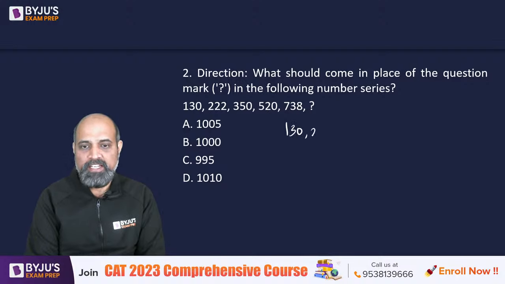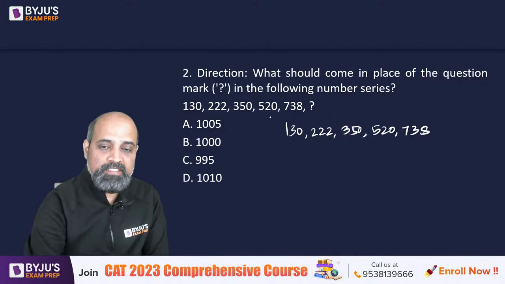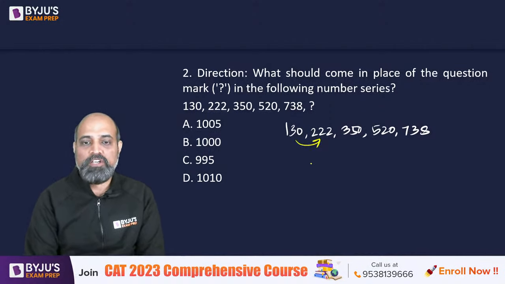So we have 130, 222, 350, 520, 738. If we look at the differences in consecutive terms, this is going to be 92. The next one is going to be 128.